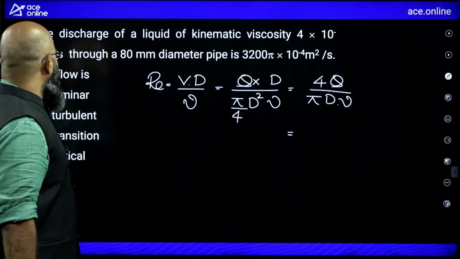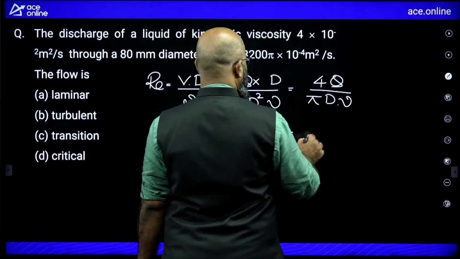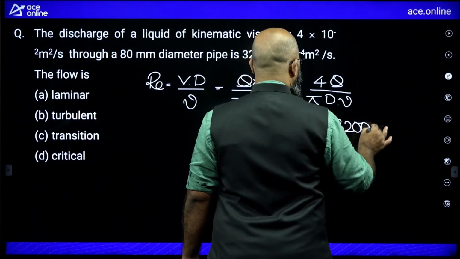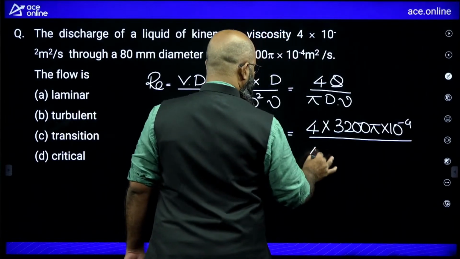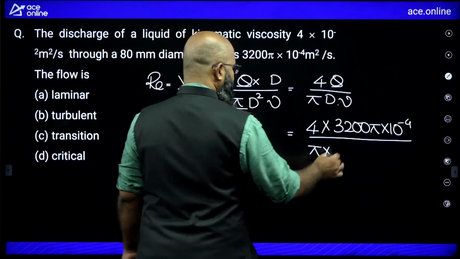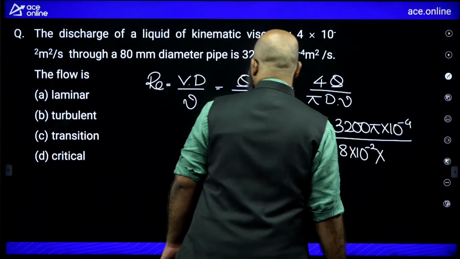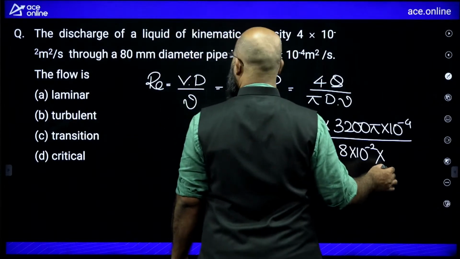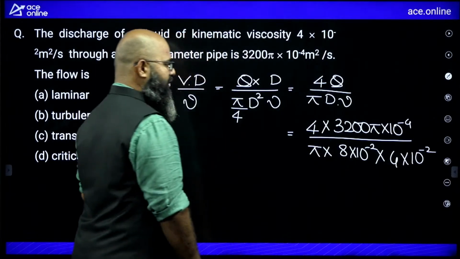Let us put in the values now. We'll put everything in SI units. So we have 4 into Q, which is 3200 pi multiplied by 10 power minus 4, divided by pi into diameter. Diameter is equal to 80 mm, that will be 8 into 10 power minus 2, multiplied by nu, which is 4 into 10 power minus 2.